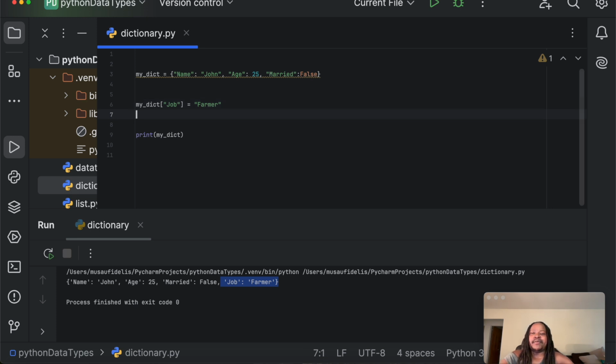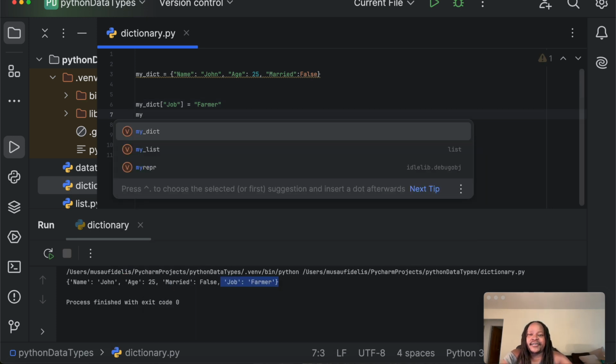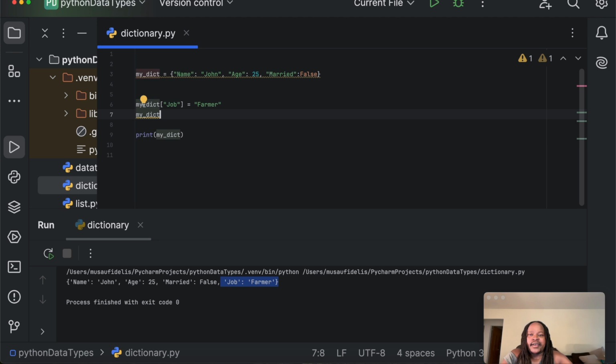I can also add some more. I can say my_dict here, and again, remember, we use square brackets like that. I can also add salary, and I can say the salary for John is $75,000.